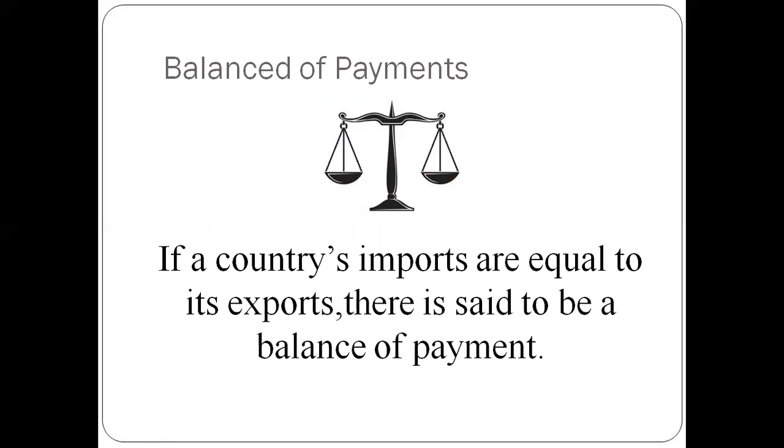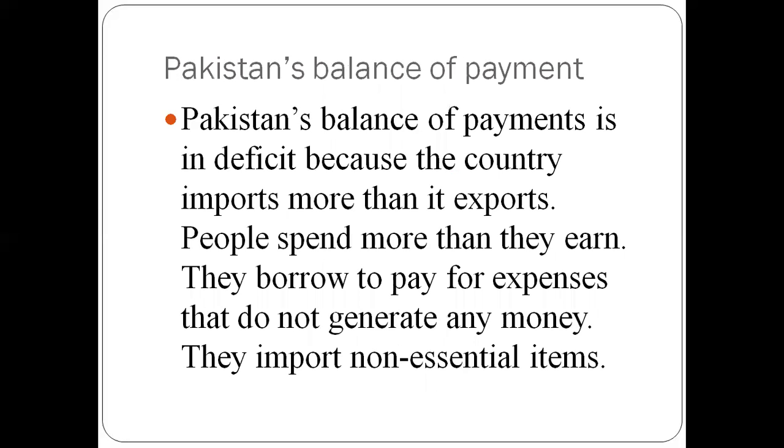There is another type of balance of payment, that is a balanced payment. This is the third type, and here you can see that both sides are equal. That shows that when a country's imports are equal to its exports, there is said to be a balance of payment. It means there is a balance between the payments, meaning imports are equal to exports.